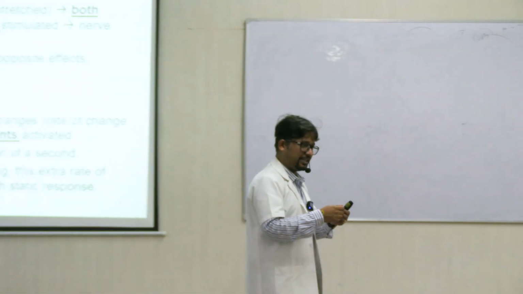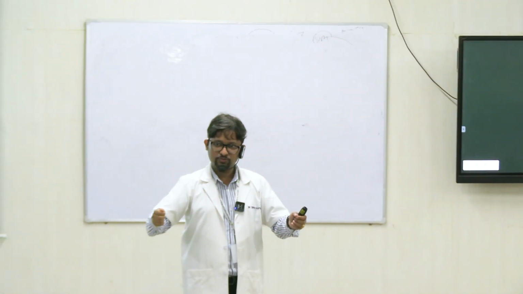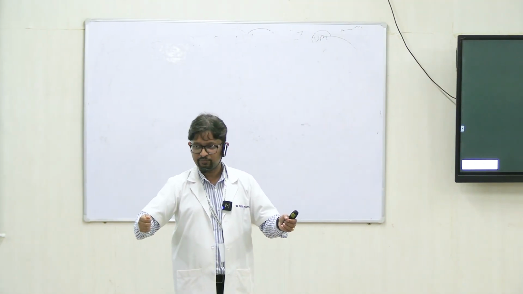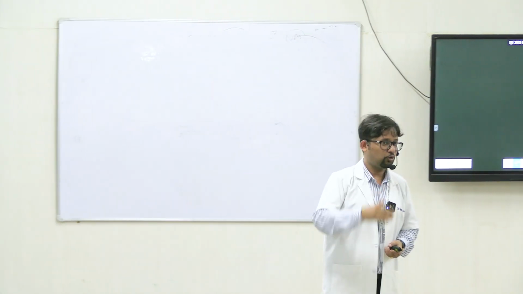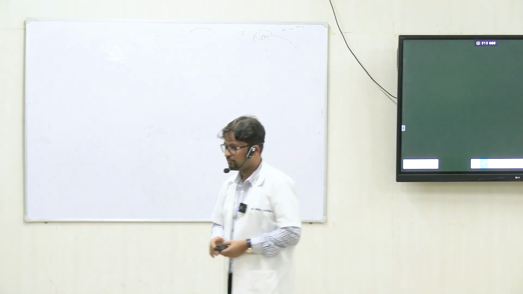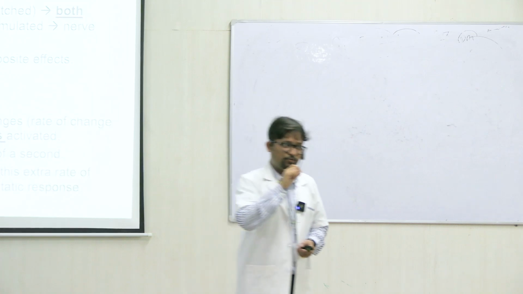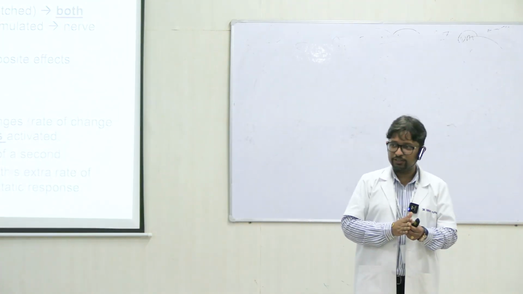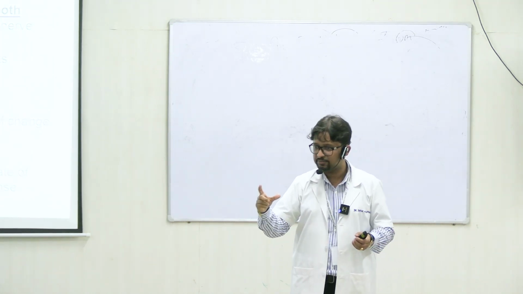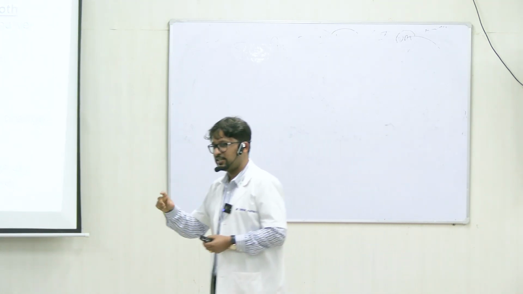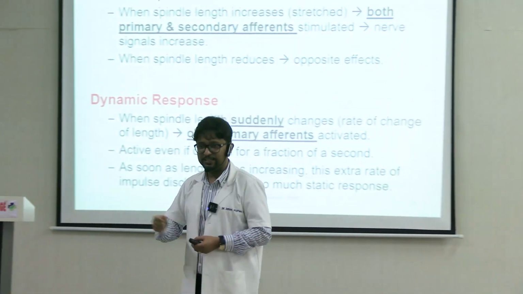So when length is changing, suppose it was 1 centimeter earlier, now it has increased to say 1.5 centimeters. For this length increase, the response is both primary and secondary afferents, and this is called the static response. Now suppose after 1.5 there is a sudden, very fast change, and in seconds it reaches 1.7 centimeters.